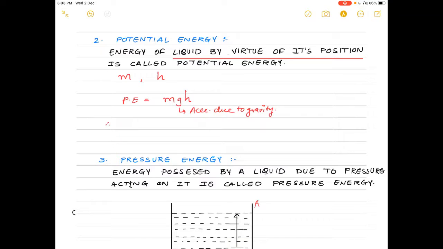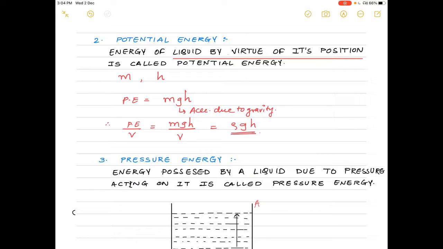So therefore potential energy per unit volume will be given as mgh upon capital V. Again we know mass by volume is density, so this will become rho g h. So this is the potential energy per unit volume which is associated with the flow of liquid.